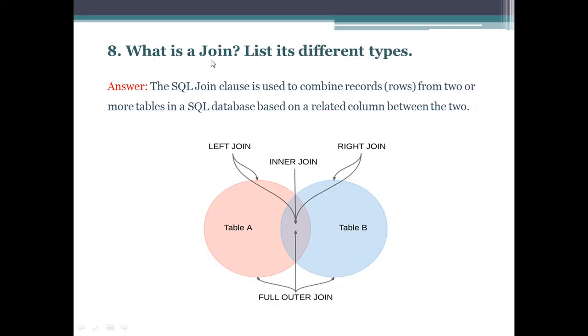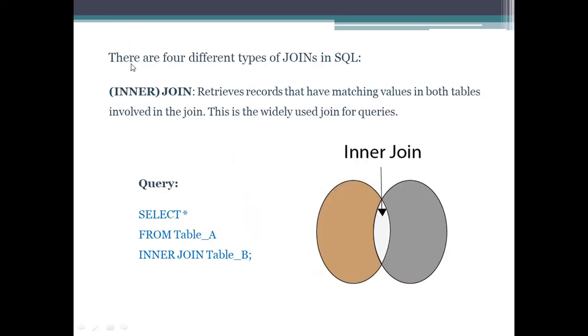So the next common question is, what is a join, and list its different types. The SQL join clause is used to combine records from two or more tables in a SQL database based on a related column between the two. Its different types are left join, inner join, right join, and full outer join. So there are four different types of joins in SQL.